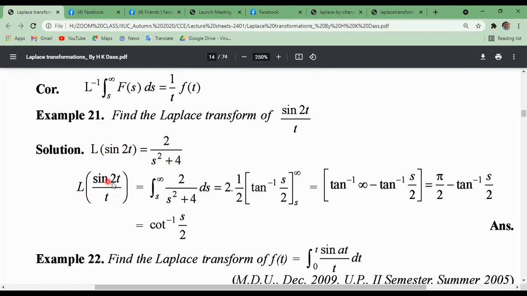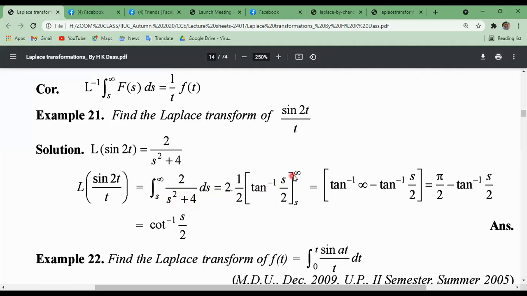Now the Laplace transformation of sin 2t divided by t, by the property of dividing by t, is the integral from s to infinity of F of s, where F of s means the Laplace transformation of sin 2t. Now just taking this integration, what is the formula for 1 by s square plus a square? The integration is tan inverse s by a.